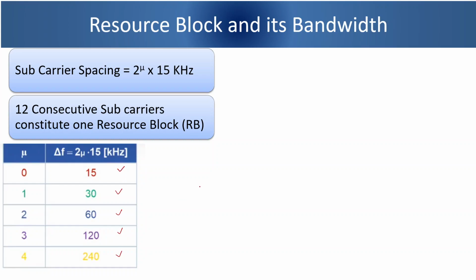Now let us come back to the concept of resource block. 12 consecutive subcarriers constitute one resource block. That means 1 RB is equal to 12 subcarriers, and they are to be consecutive.